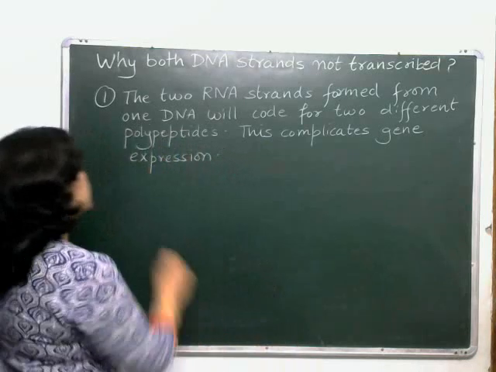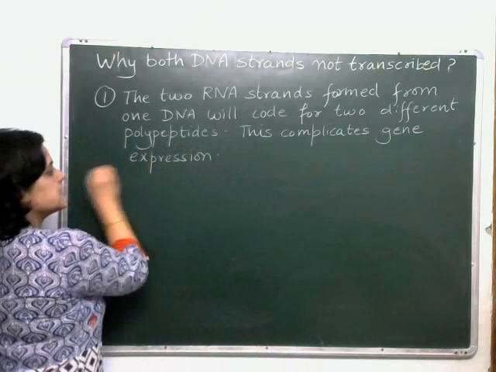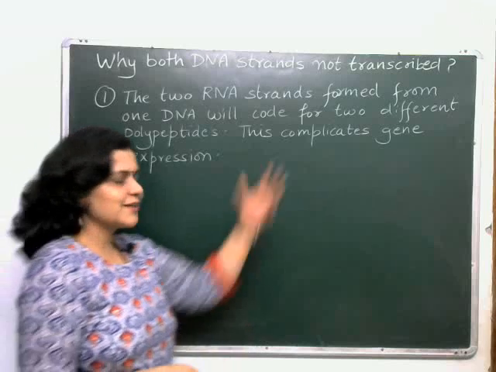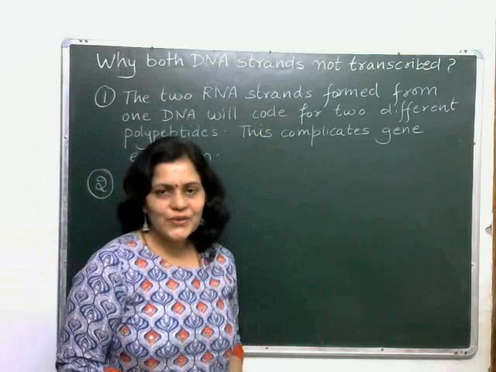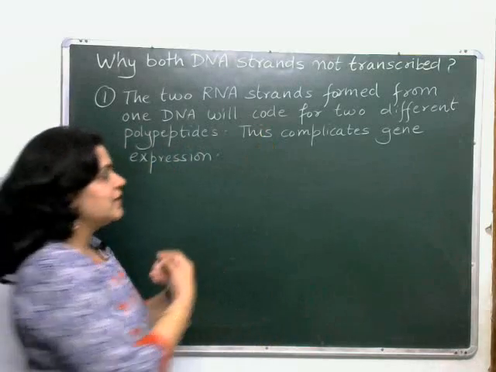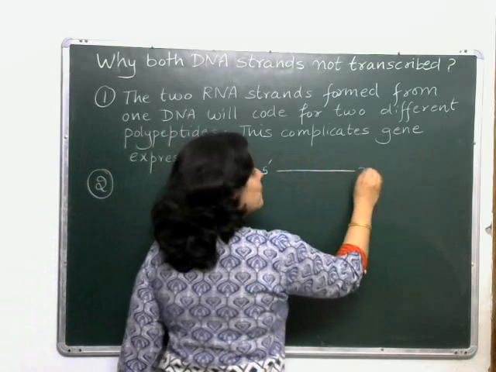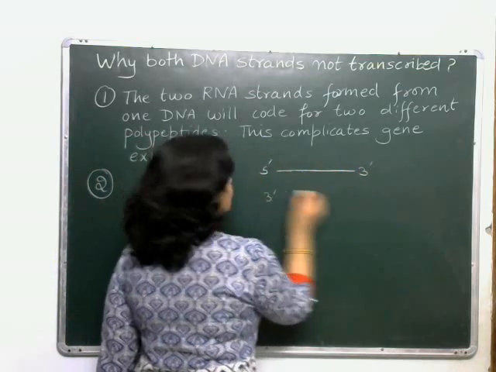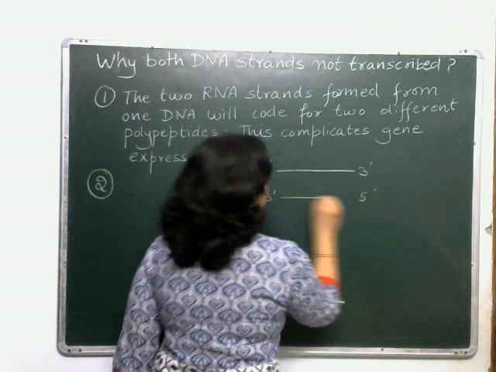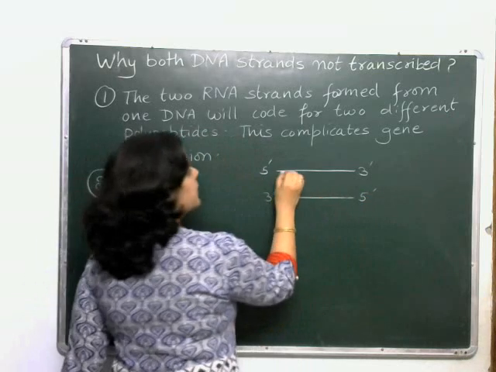And the second reason is simple as compared to this one. Now you know the two strands of DNA are complementary to each other. Always remember, they are not identical but they are complementary.